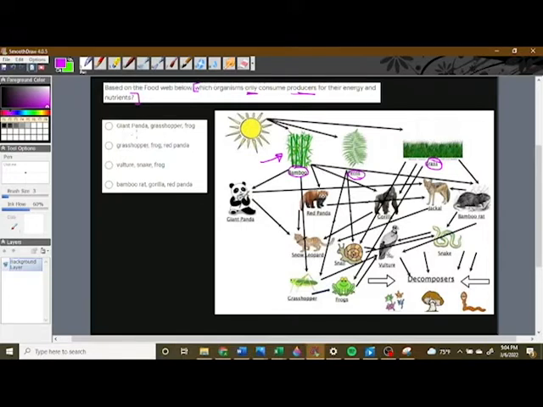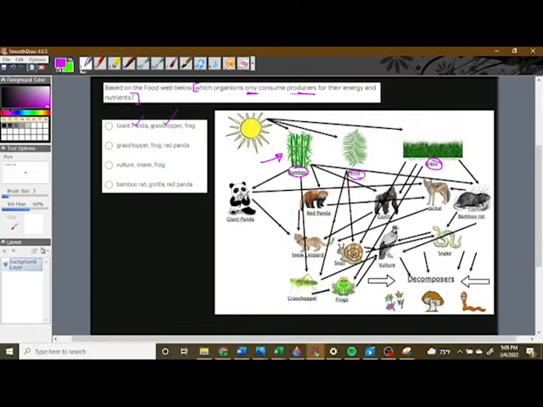This first choice, giant panda, what does it eat? Well, the only arrow going into the panda's mouth is the bamboo. So the panda actually checks out. It only eats producers. What about the grasshopper? Well, the only arrows going into the grasshopper's mouth are the bamboo and the ferns. So it only eats producers as well. That's also true. What about the frog?